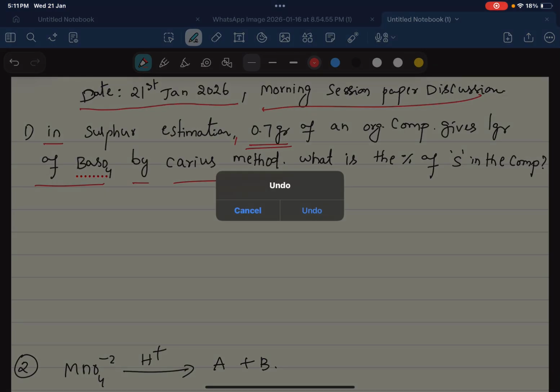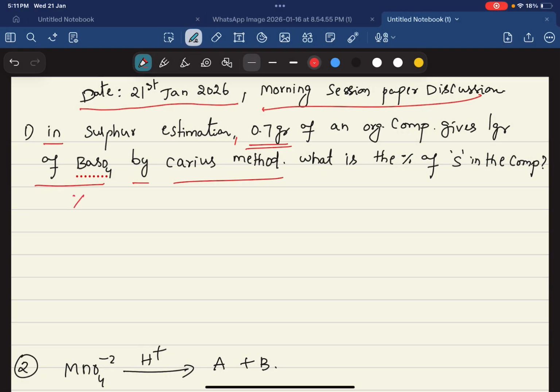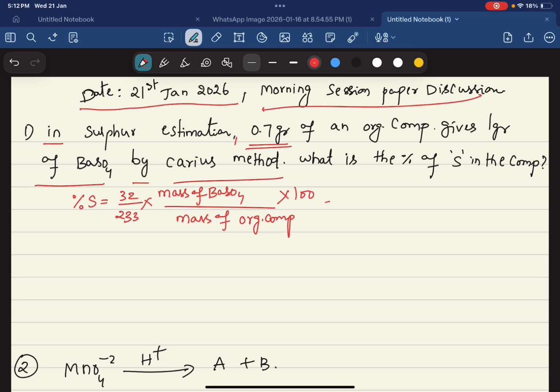So there is a formula for this, and this question's formula is very easy. Percentage of sulfur equals 32 by 233 into mass of BaSO4 by mass of organic compound into 100. So this is the formula. Just by substitution you will get it, but the calculation is a little lengthy.